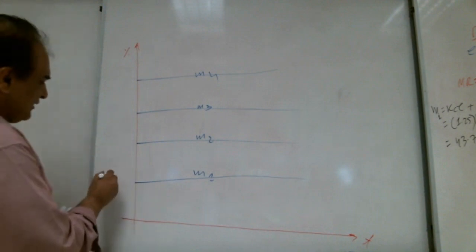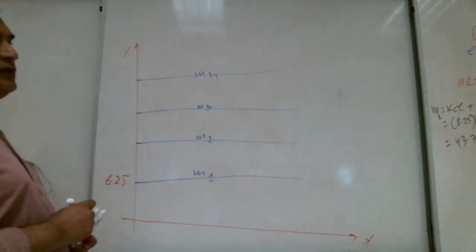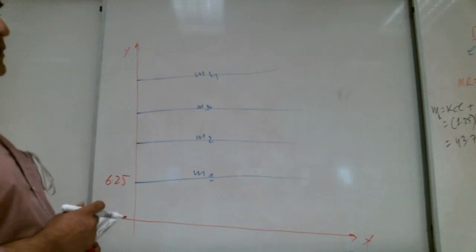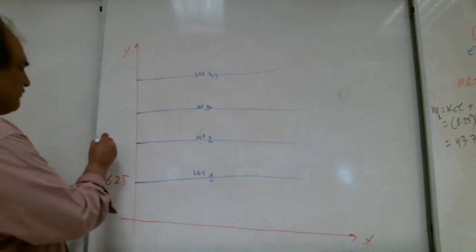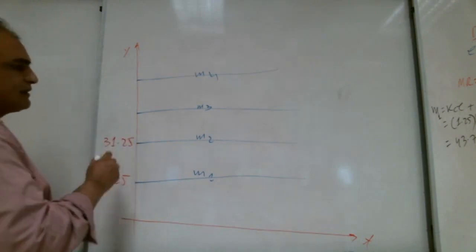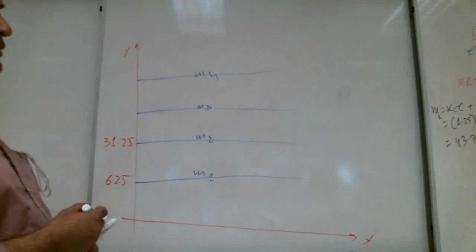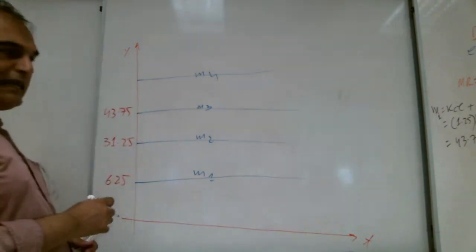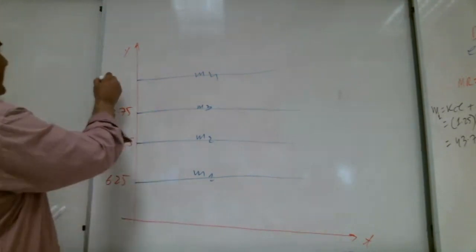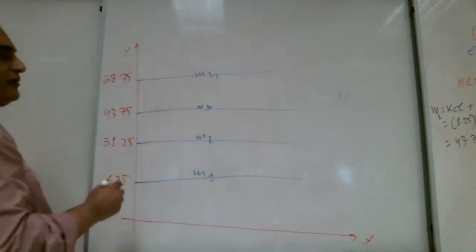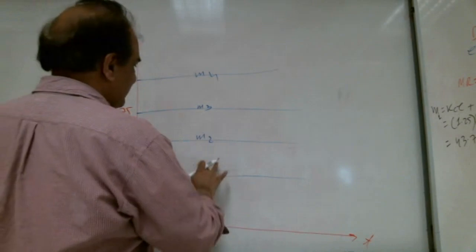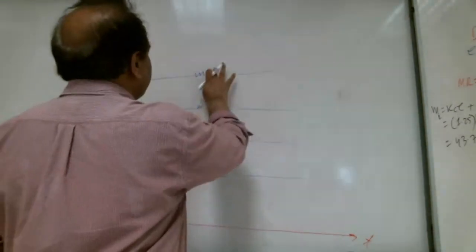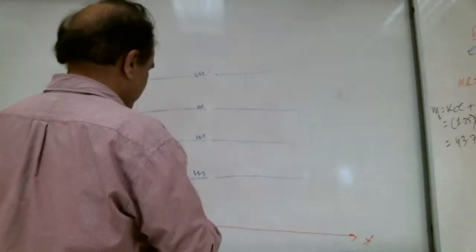The smallest one is 6.25%, right? Then the bigger one, 31.25%. Then the bigger one, 43.75%. And then the bigger one, 68.75%. Now, this is not M1, not M2, not M3, not M4. We need to change them.